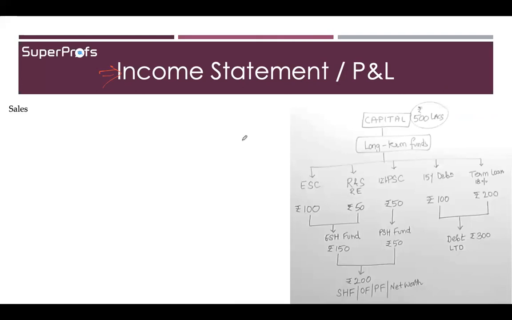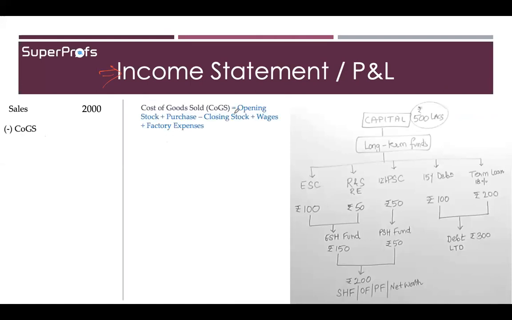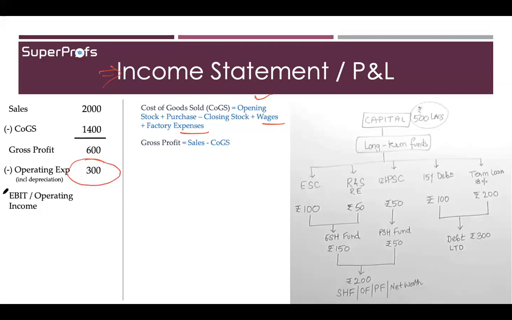Based on the same firm, let's say that the sales of this firm was 2000 lakh rupees. In order to get the gross profit, you subtract the cost of goods sold, okay, which can be determined by opening stock plus purchase minus closing stock, and if there are any wages or factory expenses. If these values are not given, in that case this is enough, okay. So you got gross profit. From gross profit you subtract the expenses, and after this you get the EBIT or operating income. Now this is earning before interest and tax, all right.